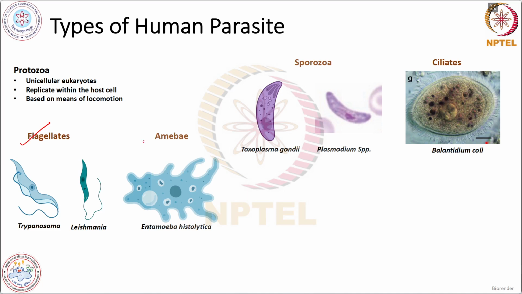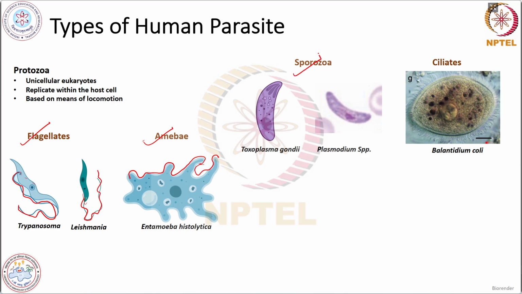And the second one is amoeba. You might have seen in your 10th or 12th class biology about Entamoeba histolytica. It uses pseudopodia for movement. These are the pseudopodia for engulfment and for movement. And these flagellates will have a long flagella for the movement, like you can see in the case of Trypanosoma and Leishmania.